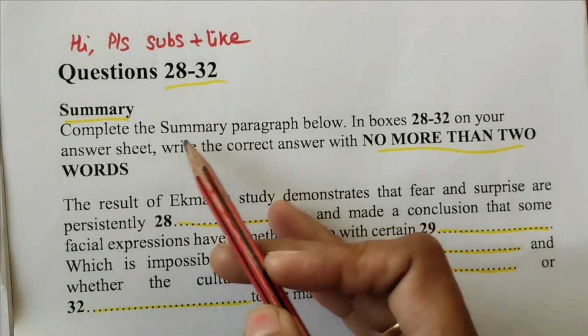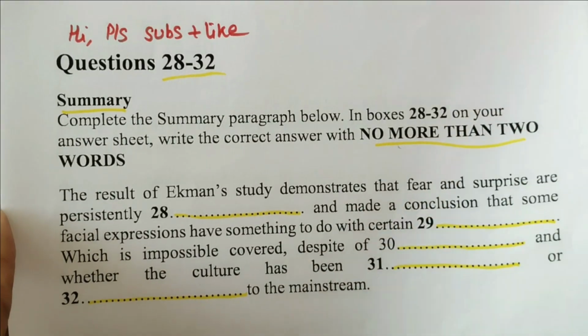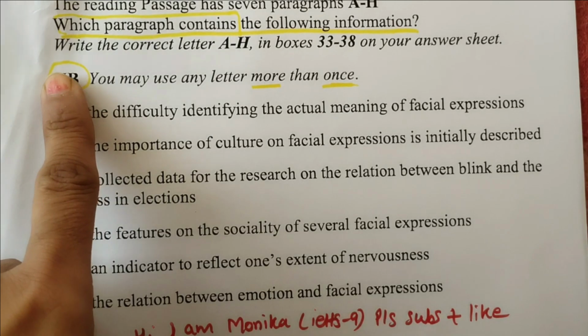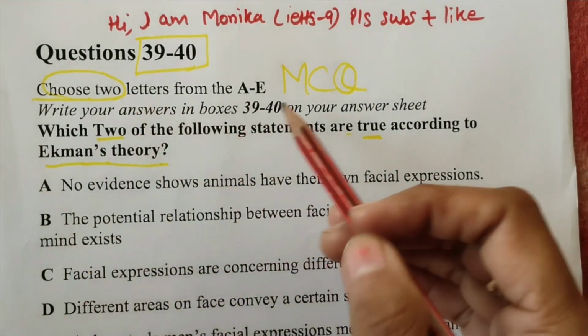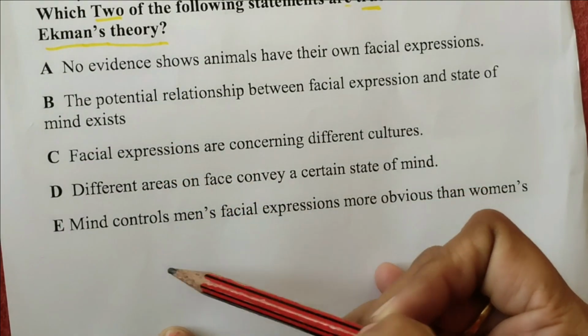This type of question: complete the summary, no more than 2 words. The second type of question here: which section contains the following information? And the third type is again a multiple choice question: choose 2 letters from A to E.